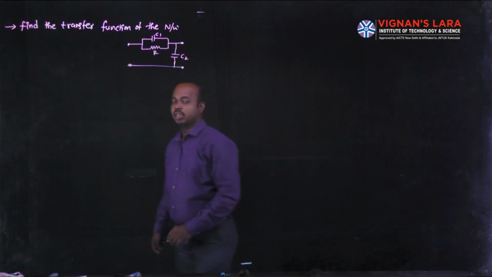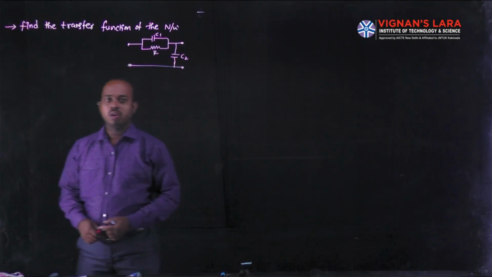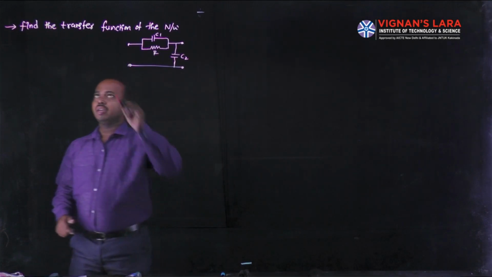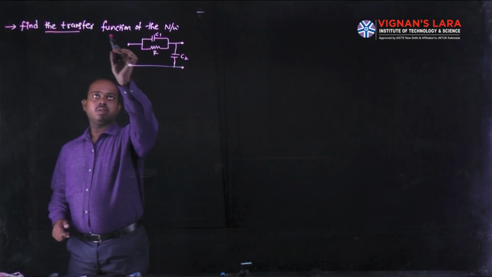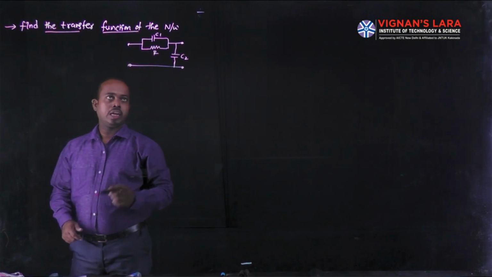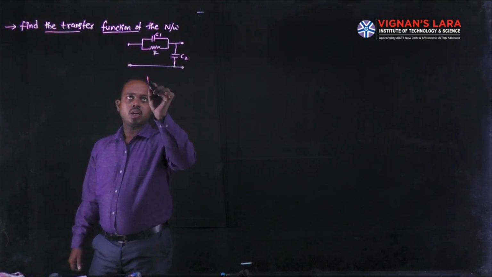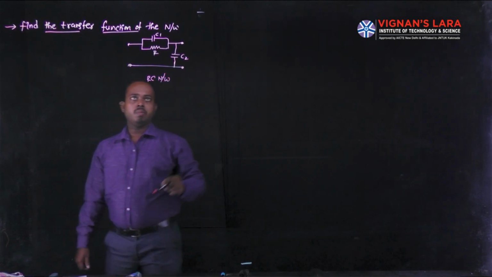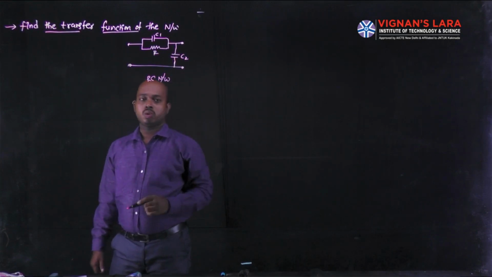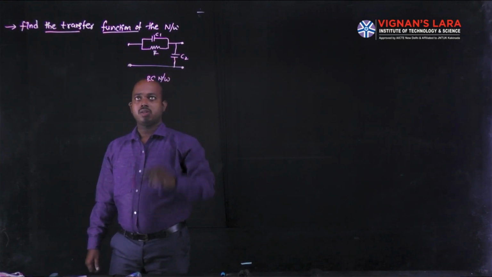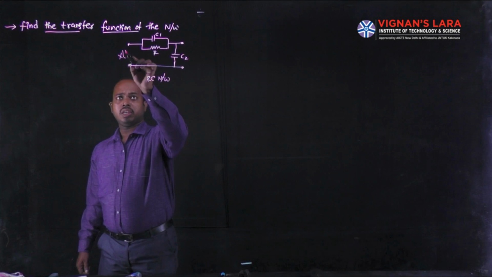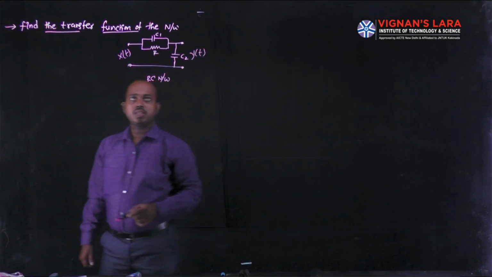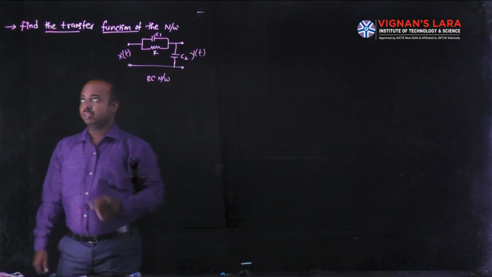See here another example relating to linear systems with random inputs. In that, he is asking to find the transfer function of the network. He is giving the network as an RC network. In that network, the elements given are C1 and C2, these two capacitors, and R a resistor. At the input side, he gives the random process x of t and the output is y of t. For this network he is asking the transfer function.